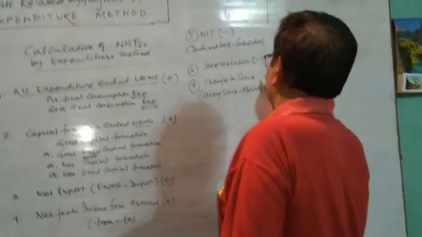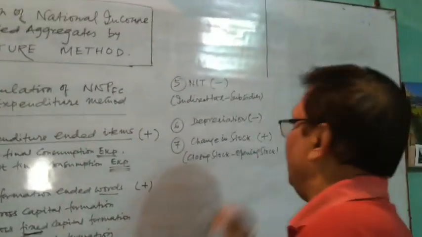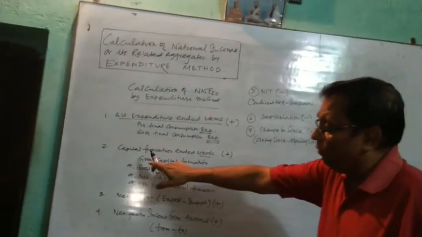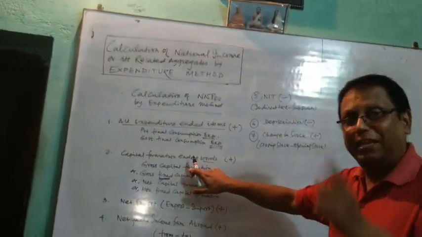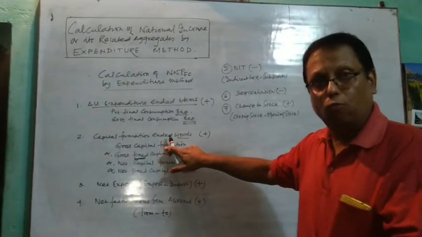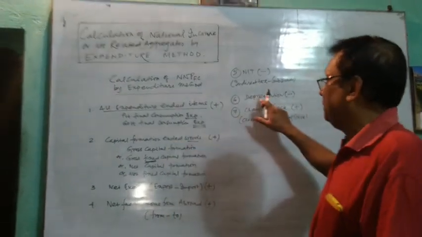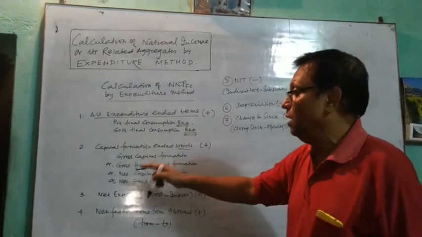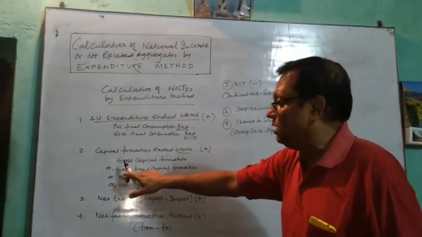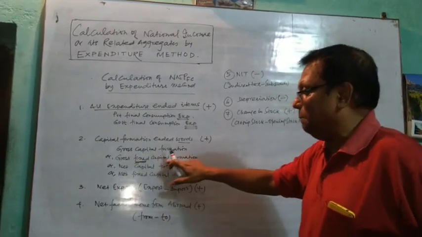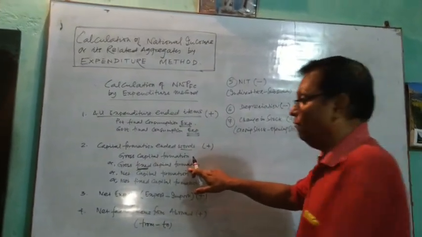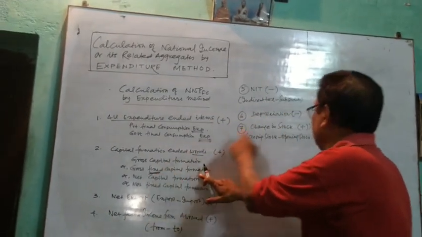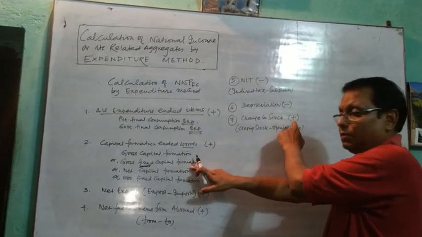Closing stock minus opening stock will be added. Now, what is the gist? If you have taken gross capital formation in information number 2, you simply subtract depreciation due to the presence of the word gross. If in the second information you have taken gross fixed capital formation, then for gross you subtract depreciation, and to remove fixed you add change in stock.